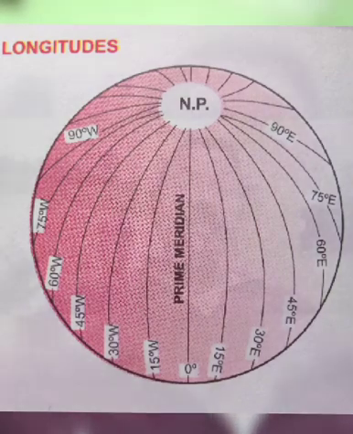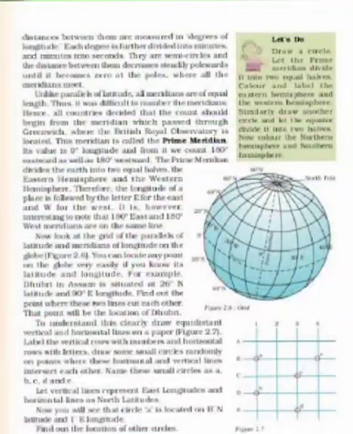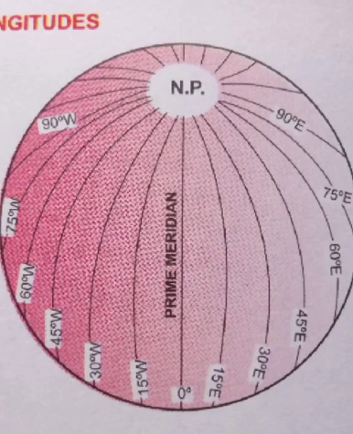What is prime meridian? 0 degree longitude. It passes through Greenwich in England. The prime meridian and 180-degree meridian divide the earth into two equal halves, the eastern hemisphere and the western hemisphere. 180-degree east and 180-degree west meridians are on the same line.